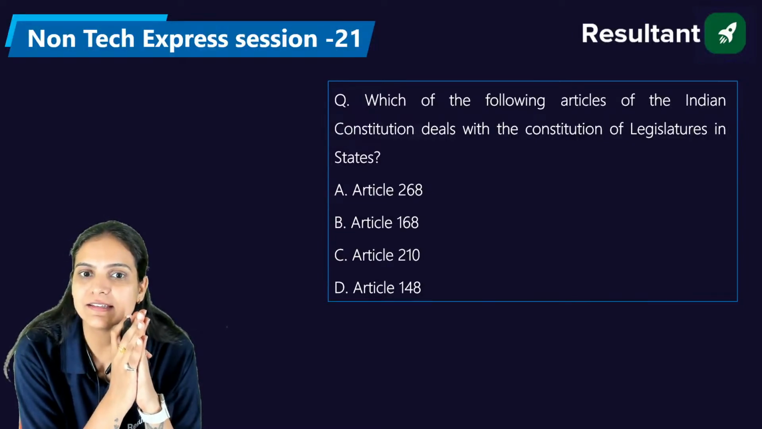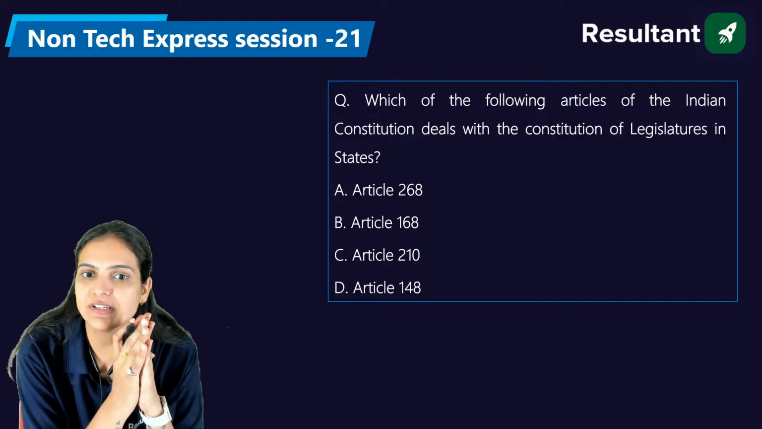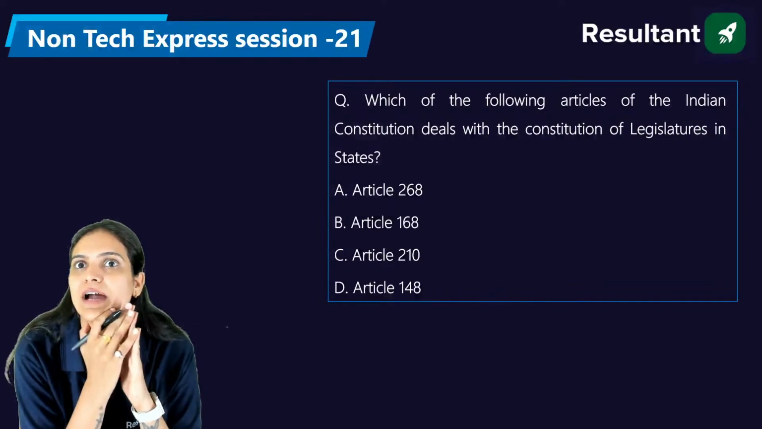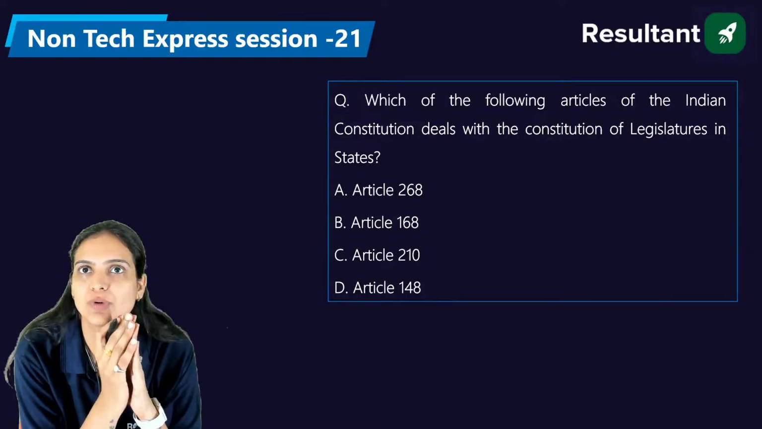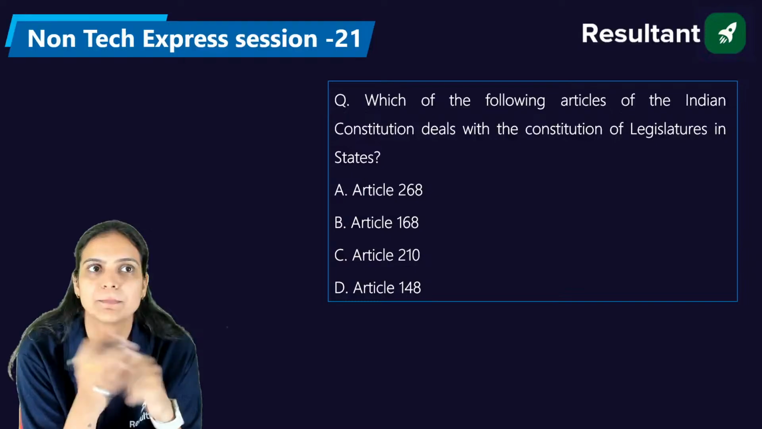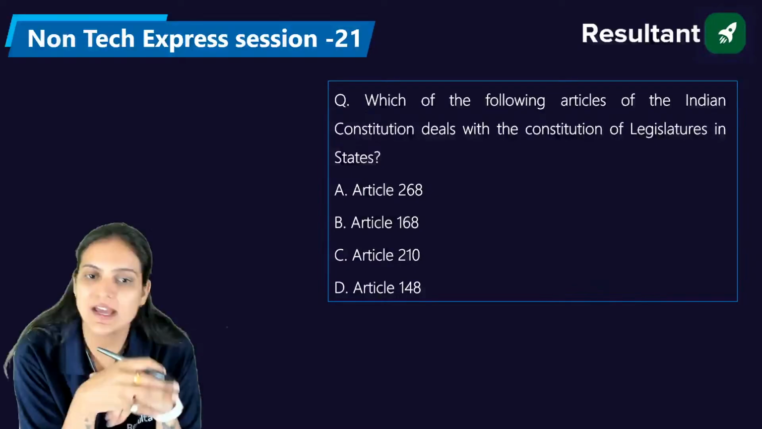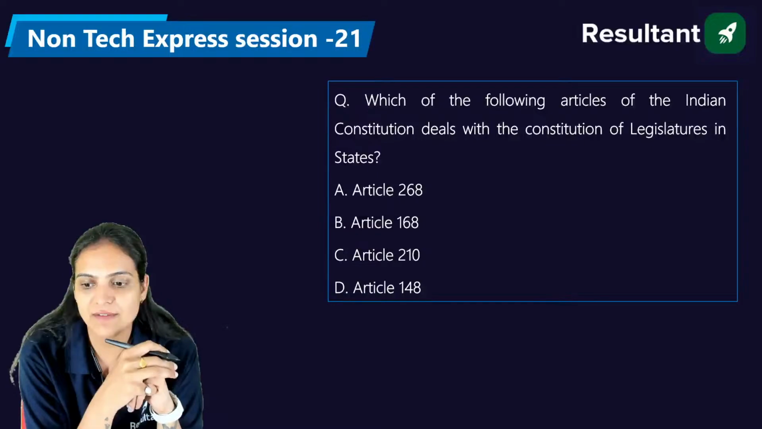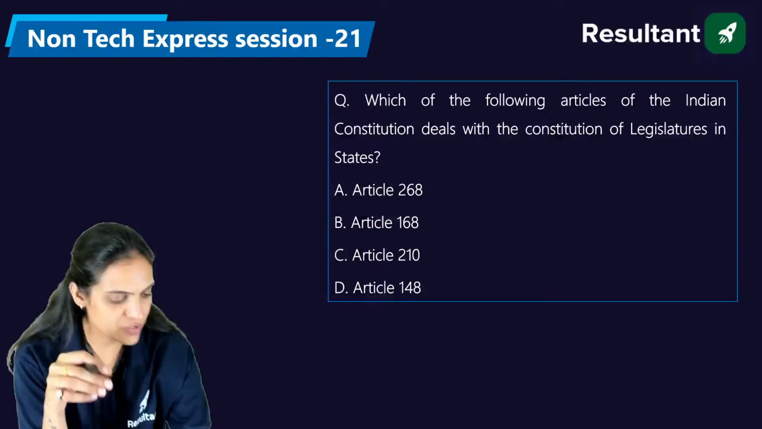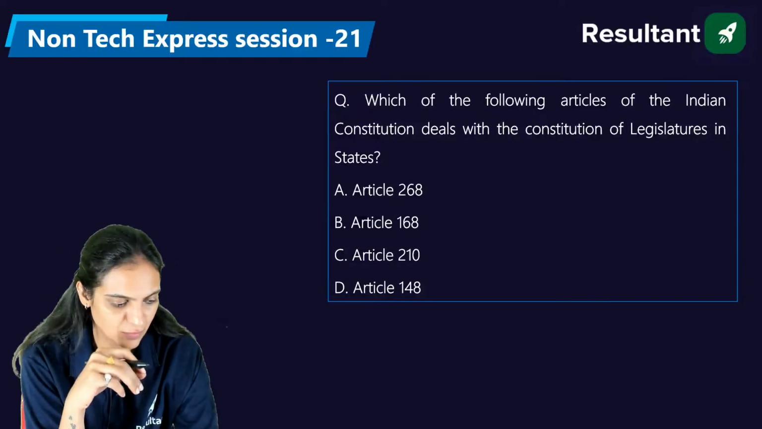Here they are asking which of the following articles of the Indian Constitution deals with the legislature in a state. Okay, Article 168. What do you think, Devanshu and Siri? What is the right answer? Okay, very good. Under Article 148, we have the CAG, that is Comptroller and Auditor General.